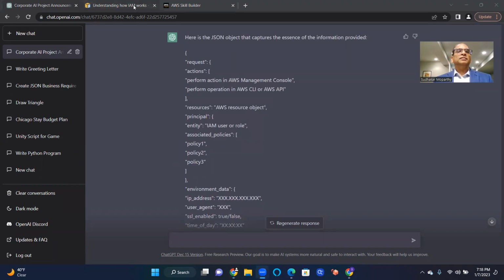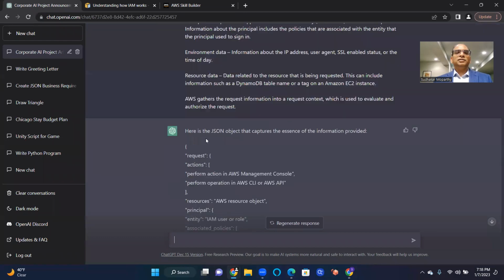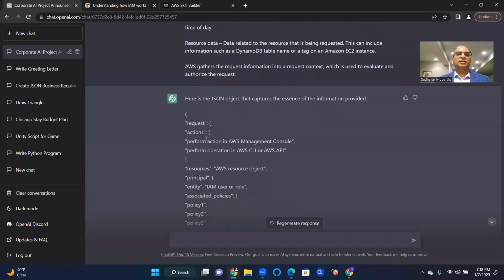Okay, let's go and read this. Let's see if we can make sense. So we have some request. These are the types of actions that one can perform: action in the AWS Management Console, perform operation through CLI or AWS API. These are all the requests. And resource objects, principal, you have entity, associated policies, policy 1, policy 2, policy 3.